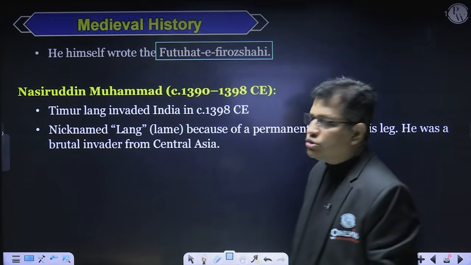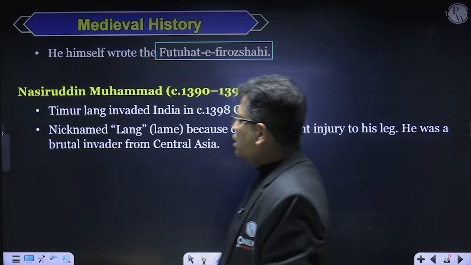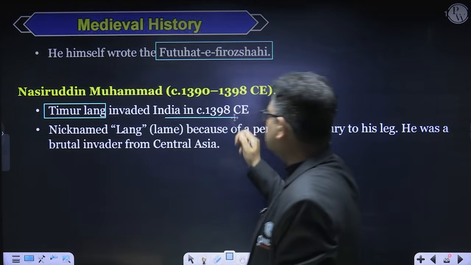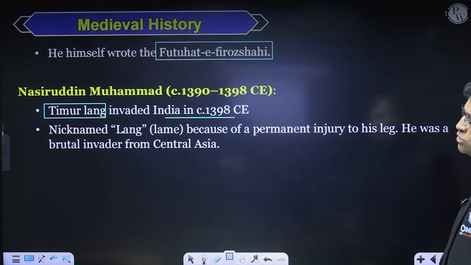The next Sultan is Nasruddin Muhammad. Why is he important? Because during his time, Temurlang invaded India in 1398 from Central Asia, right? Temurlang. So the invasion of Temurlang took place during the time of Nasruddin Muhammad in 1398.